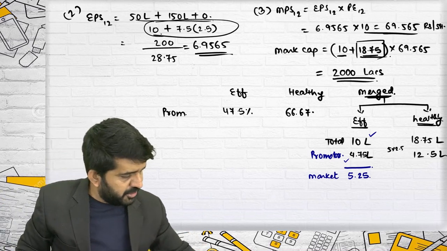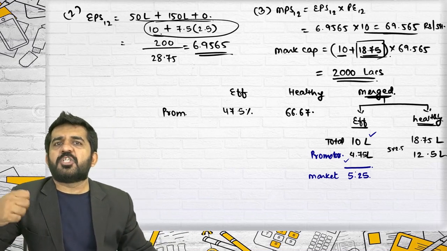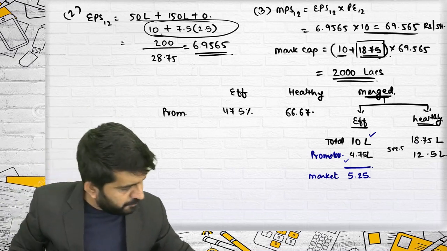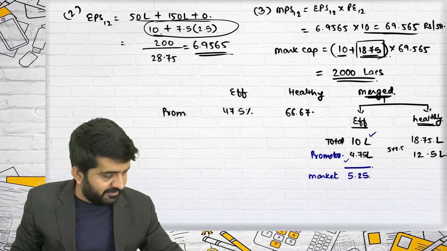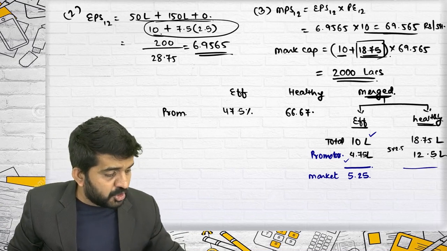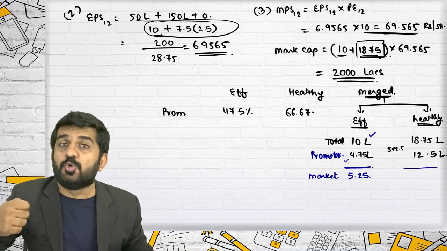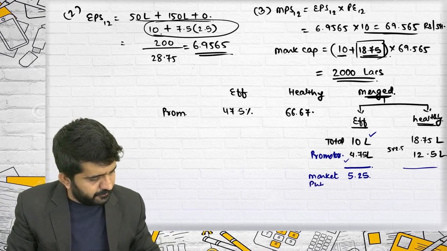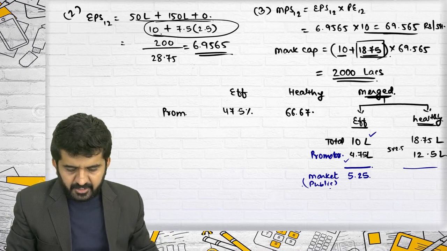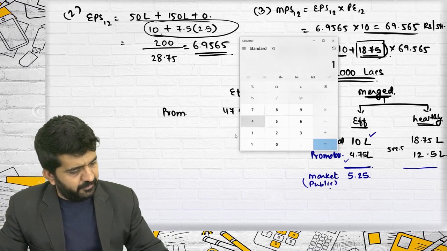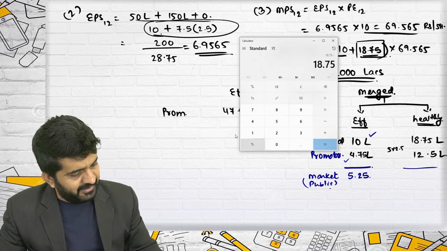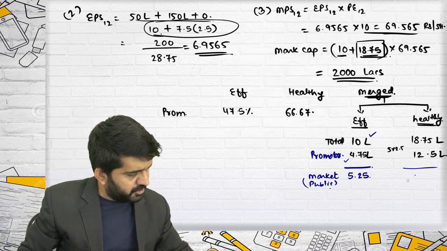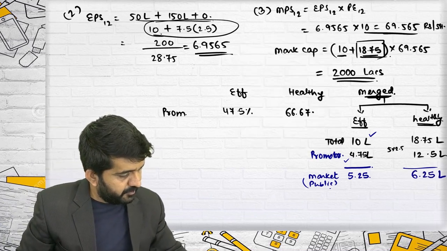After merger, the total number of shares issued to the selling company were 18.75, out of which 12.5 was issued to promoters. So how much was issued to the public? It is 18.75 minus 12.5, which is 6.25 lakhs.